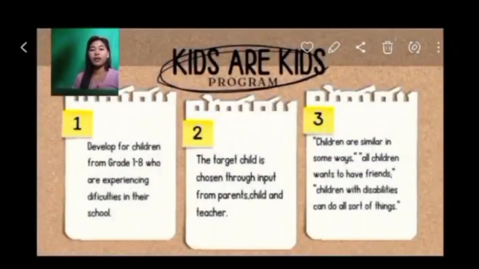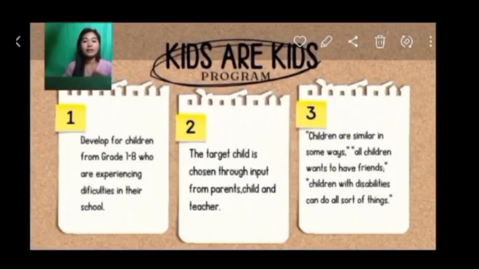Number 1. Develop for children from grade 1 to 8 who are experiencing difficulties in their school. So this design is enough or sapat para matugunan ang mga pangangailangan ng bawat bata. So the second is, the target child is chosen through input from parents, child, and teacher. So, for example is what the learner is good at, so that the presenter or the consultant will seek or discover more about the child so that mabalaan nila kung unsa pa ang mga needs sa bata na kailangan nilang